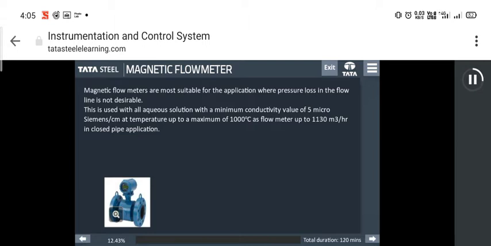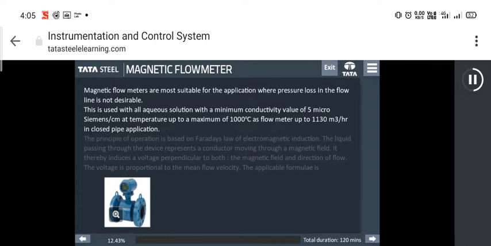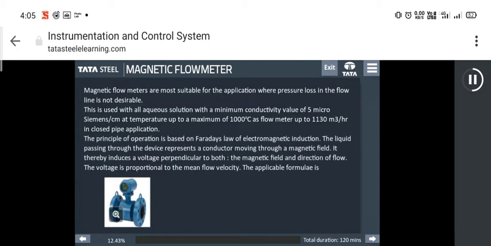This is most suitable for applications where pressure loss in the flow line is not desirable. This is used with all aqueous solutions with a minimum conductivity value of 5 microsiemens per centimeter, at temperatures up to a maximum of 1000 degrees Celsius, as a flow meter up to 1130 meter cubed per hour in closed pipe applications.